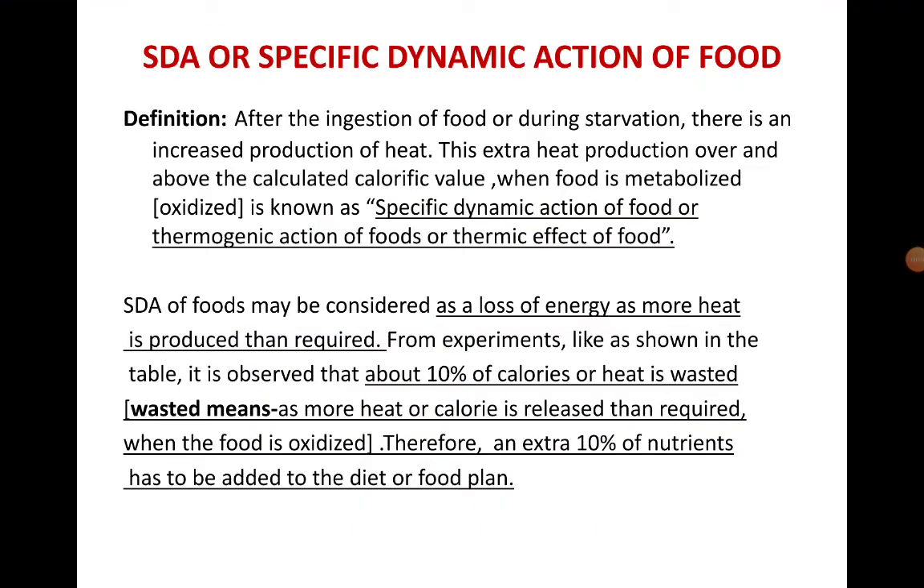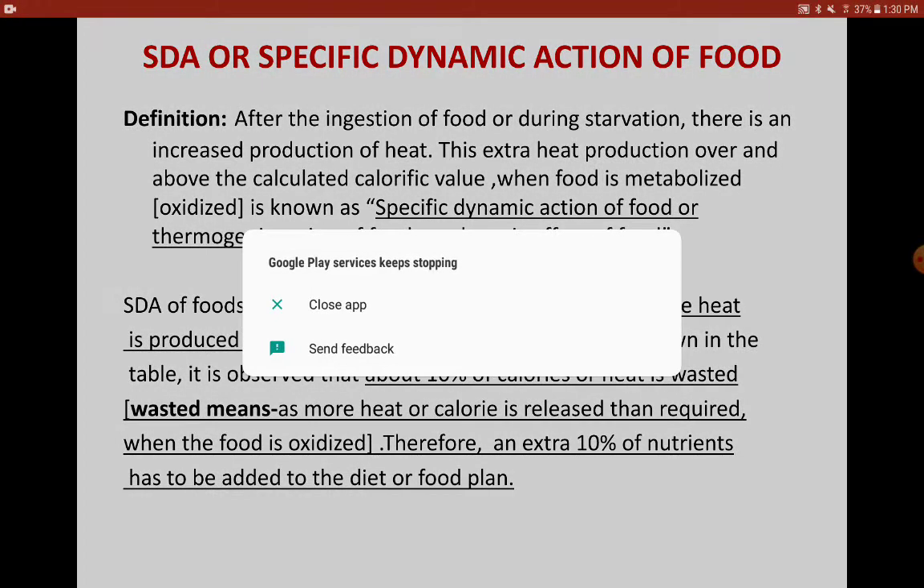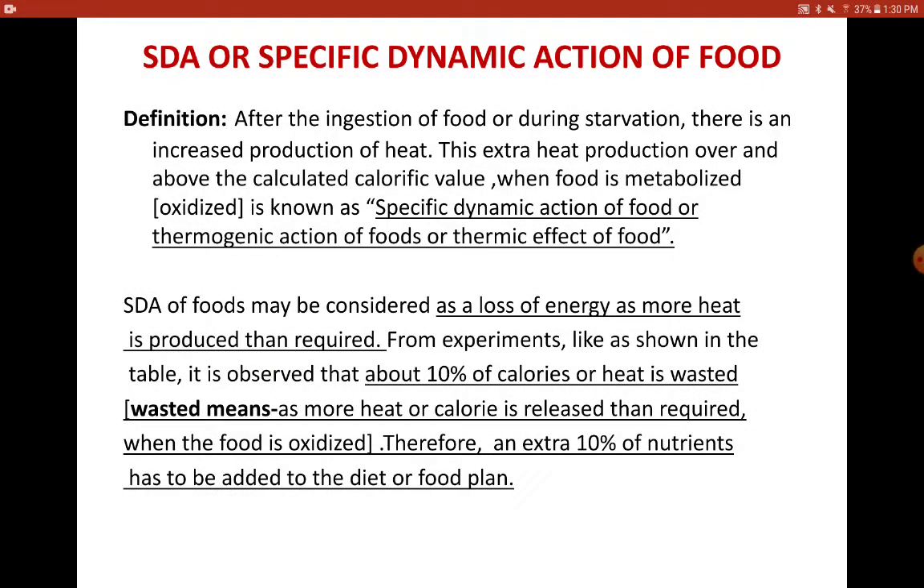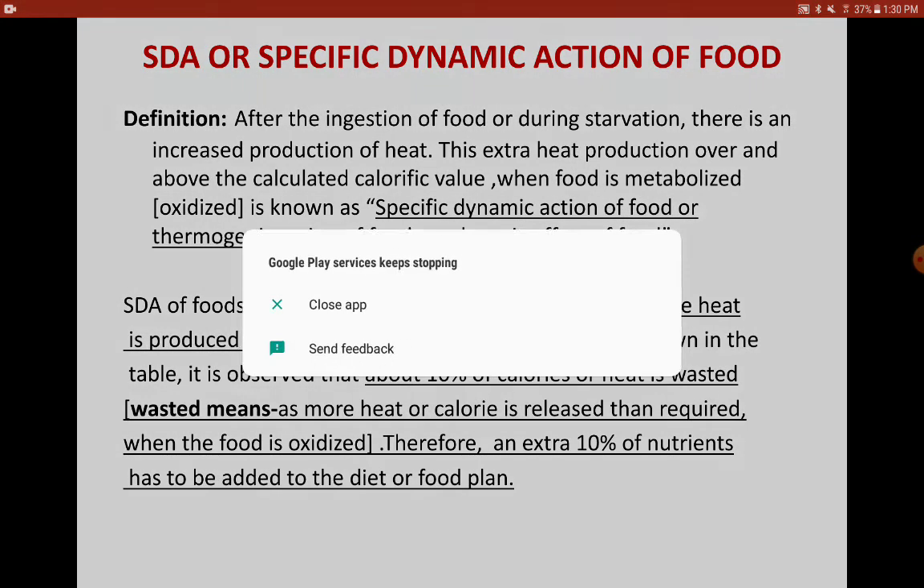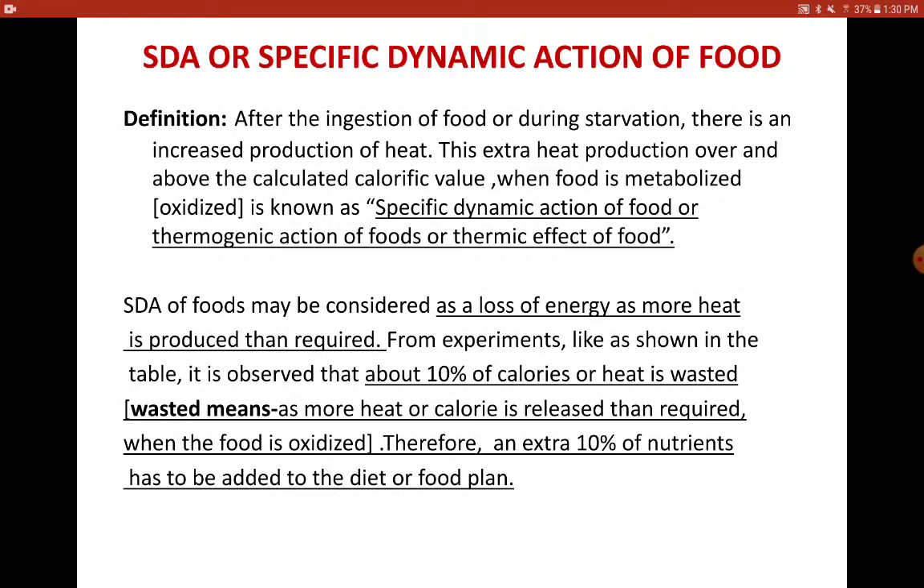Now before moving on to SDA, I hope you have understood the concept of BMR with respect to its definition, the determination, calculation and also factors affecting BMR. And one more thing I would like to mention: BMR is the sole energy that is required only to maintain the involuntary functions. The test for BMR is done in the basal state wherein the person is not doing any physical activity, because we need to understand how much energy is required only to maintain the involuntary functions.